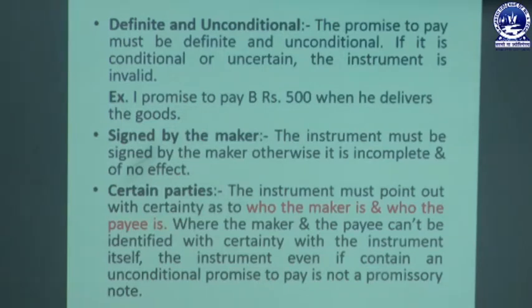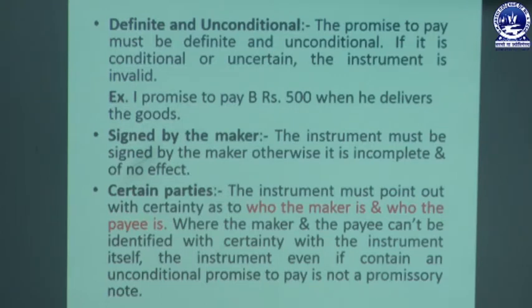So a conditional promise or uncertain promise is not taken into consideration as a promissory note as per the Negotiable Instruments Act. There is one example in which that is not considered a promissory note. "I promise to pay B rupees 500 when he delivers the goods." This is the condition, when he delivers the goods.